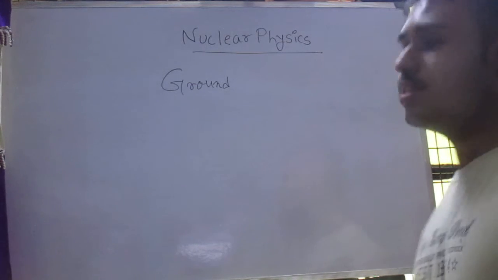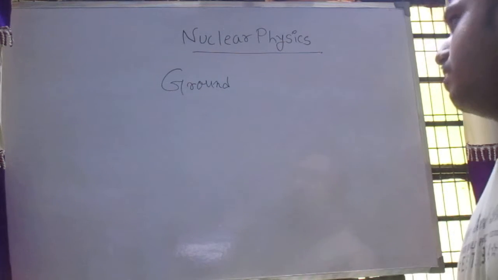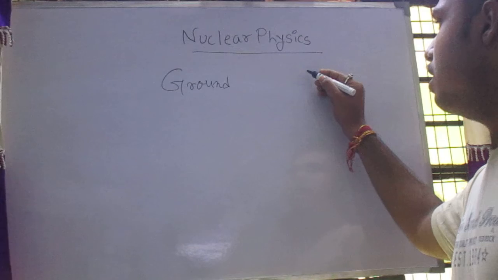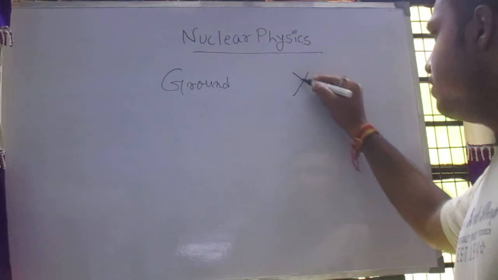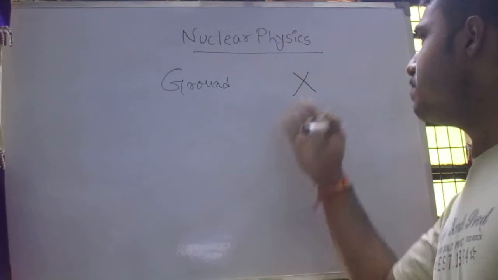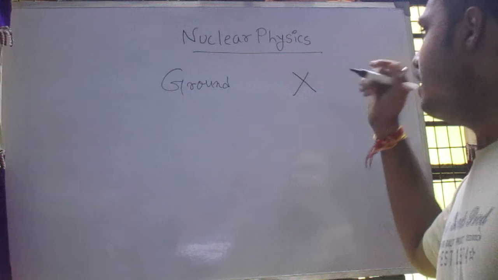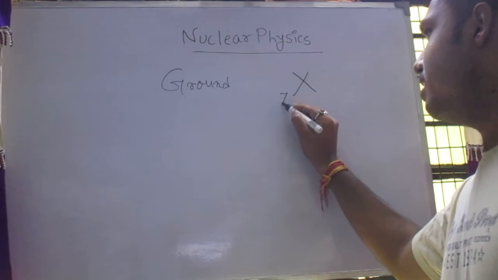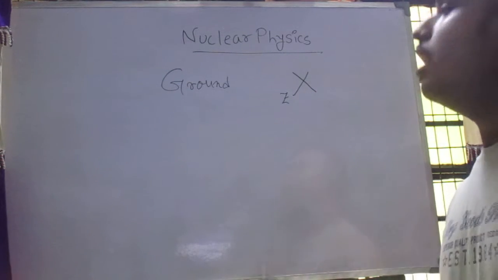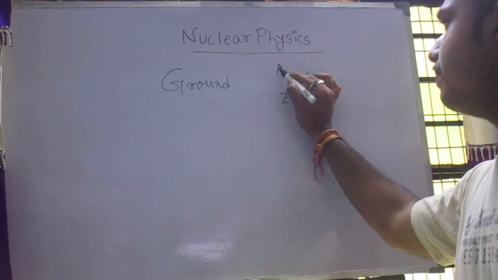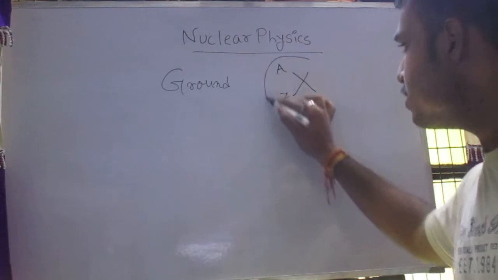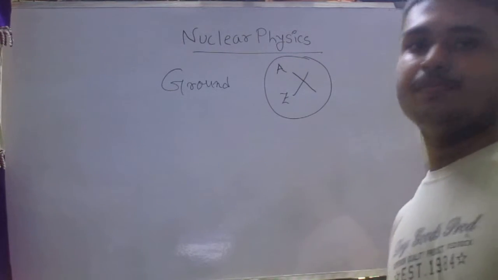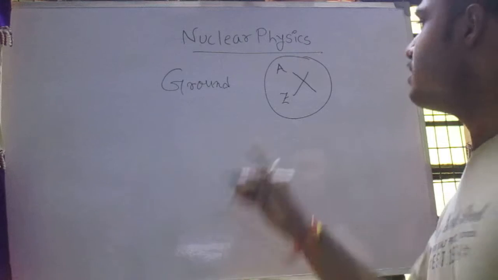Now the representation of an atom is very important. If any atom is represented by X, with atomic number Z and mass number A, then in this way an atom can be represented, where A is the mass number and Z is the atomic number.